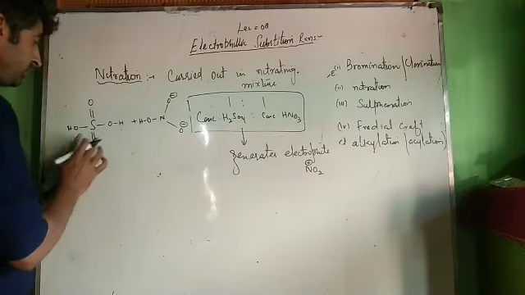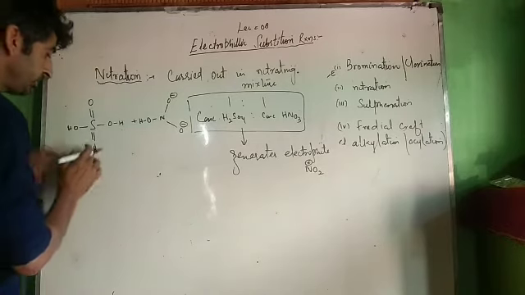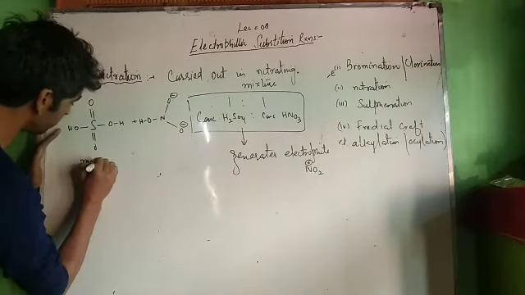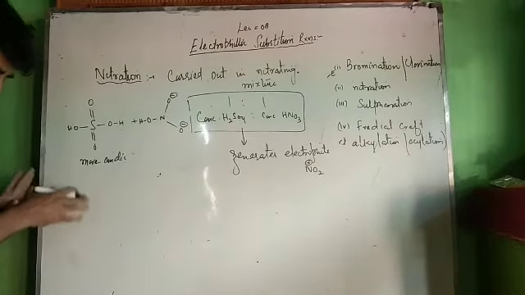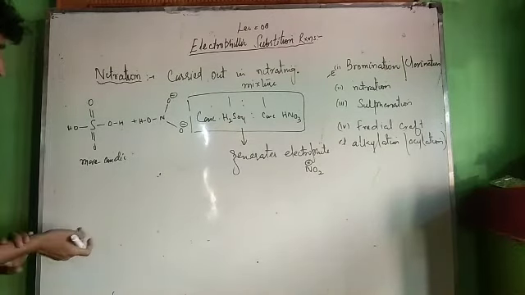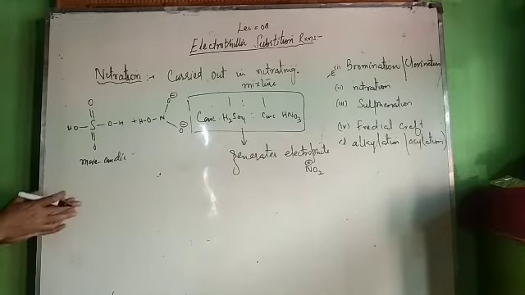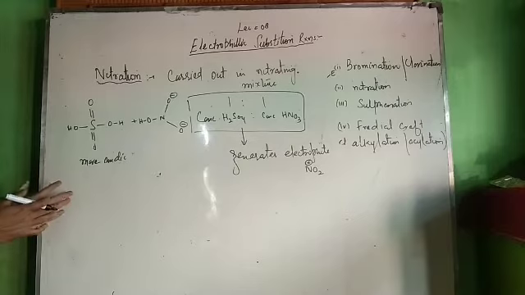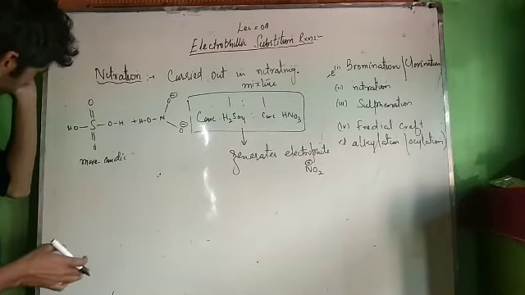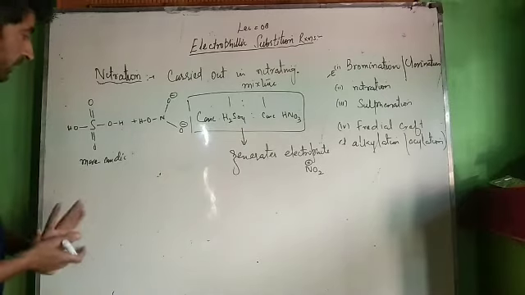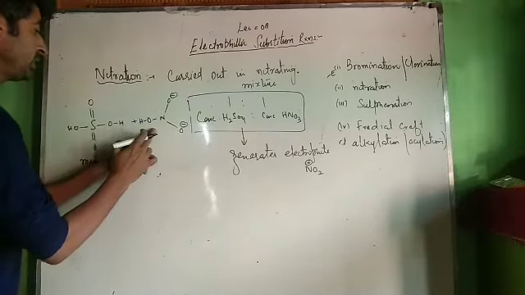Now see what happens. This is also acid, this is also acid. Out of two acids, which one is more acidic? Sulfuric acid is more acidic. If you do not know which is more acidic, these are oxoacids. I have shown you a trick in oxoacids. Use that equation 8 minus pK is equal to 8 minus 5N. If you do not know, I will upload a video for that, how we can determine acidic nature of oxoacids. Now this is more acidic, this is less acidic.